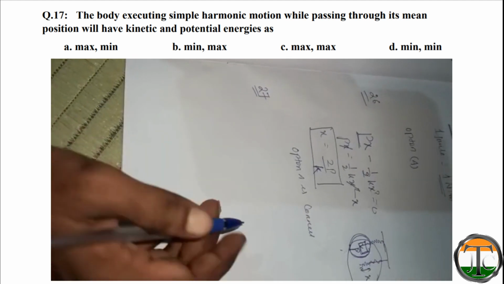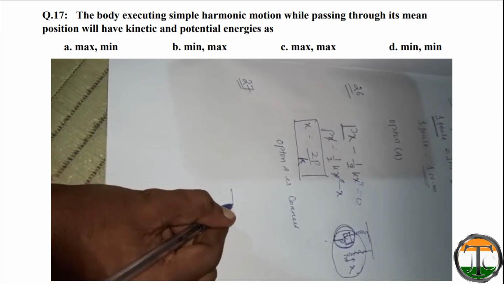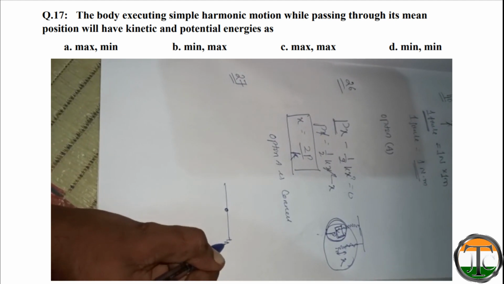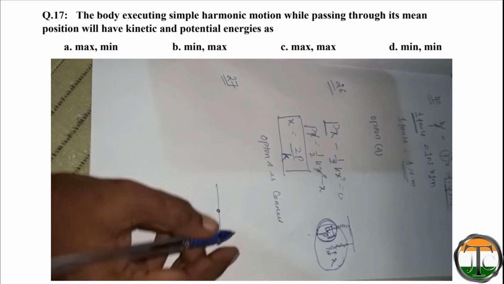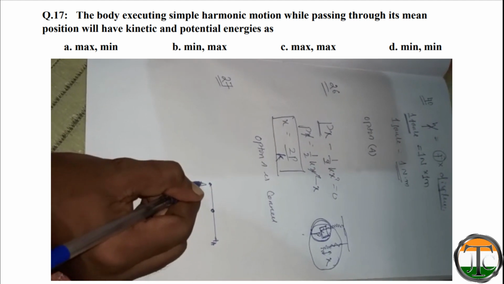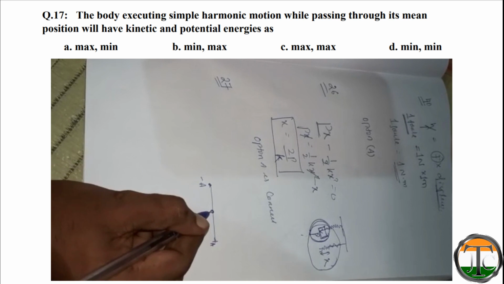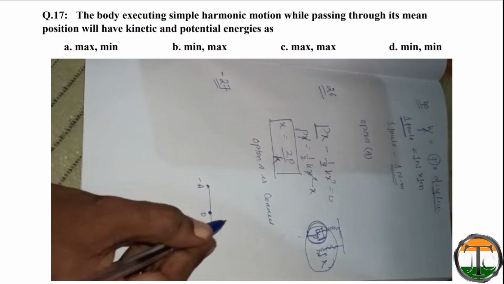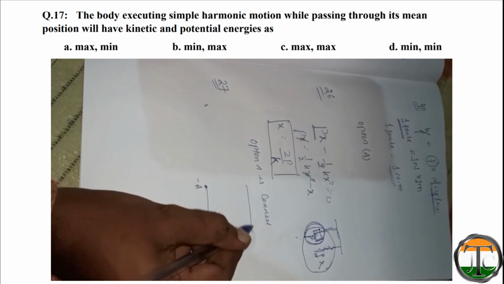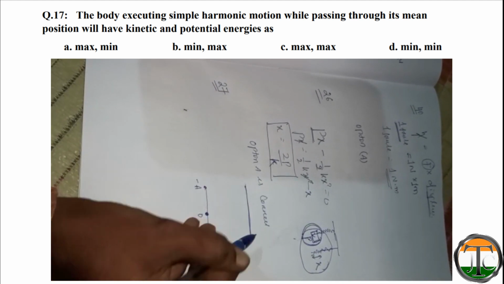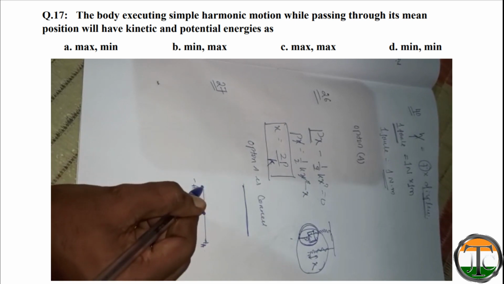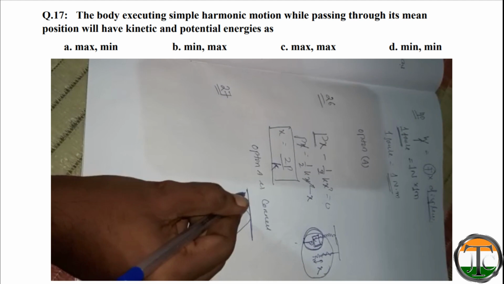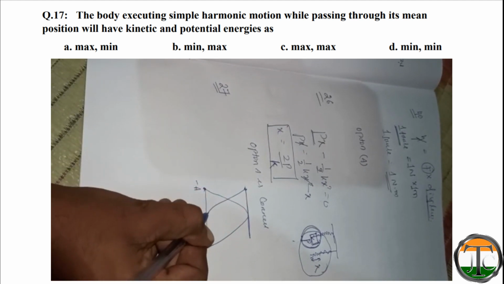So when a body is executing simple harmonic motion, let this be the mean position, this is the maximum position on the right, and this is the maximum position on the left, minus a. Let this be the mean position, 0, plus a, minus a. So this is the total energy, the sum of potential energy and kinetic energy. So the kinetic energy graph will go like this and the potential energy graph will go like this.